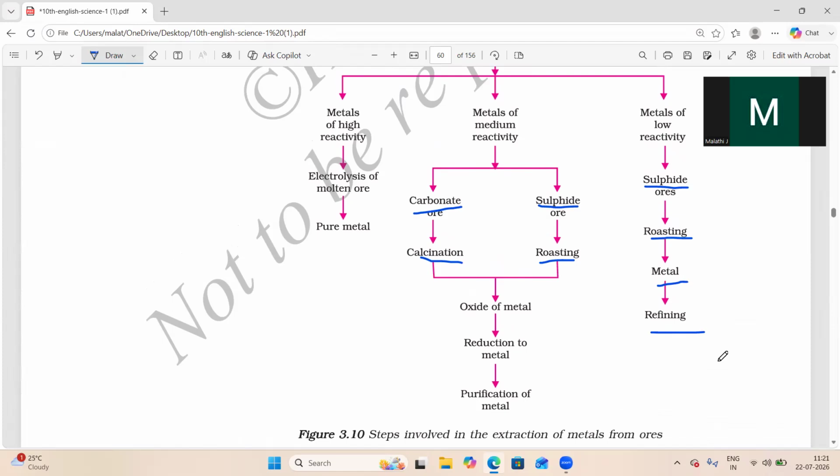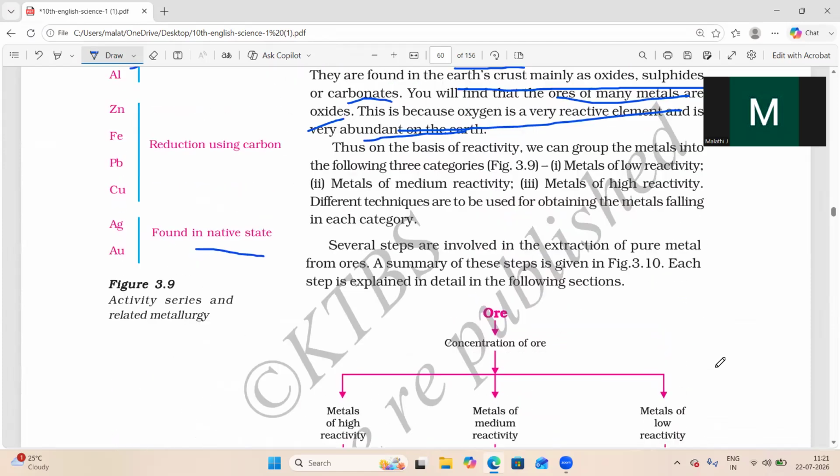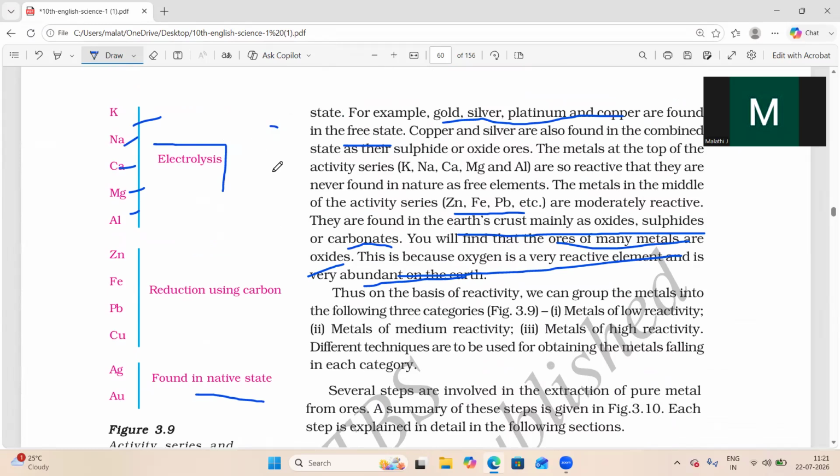just by using roasting we can get the metal, then we should do refining, and we will get the pure form of the metal. So one question they may ask: is the way of extraction the same for all the metals? No. Based on the combined form, what compounds are present in it, based on that we should extract the ore. So for the electrolysis process, the more reactive elements have more combined forms and more impurities present, so the extraction of these metals will be a little difficult.